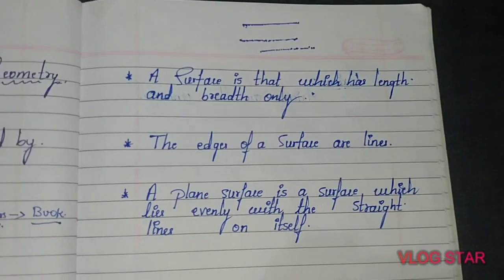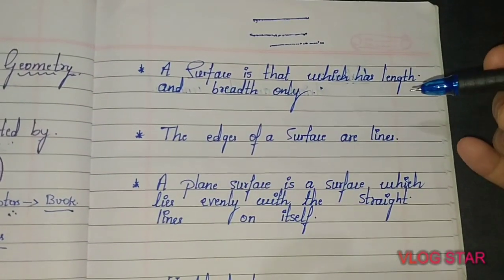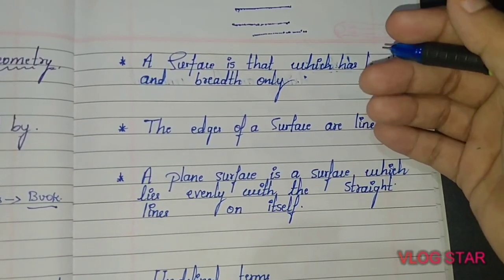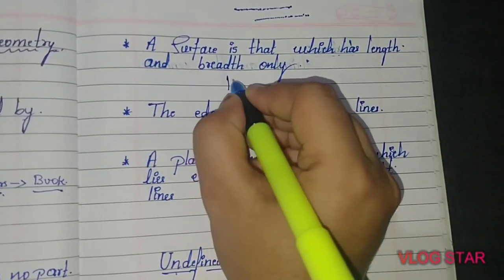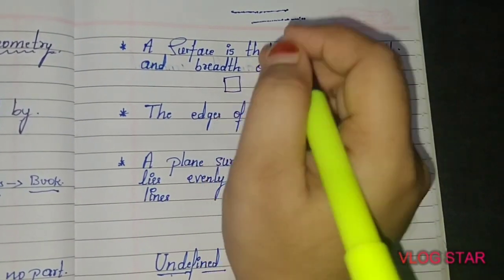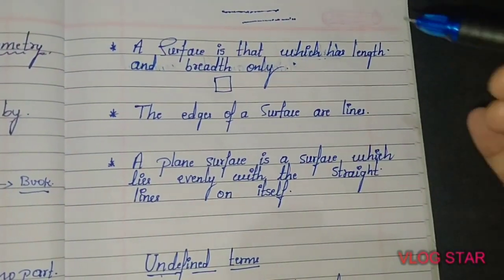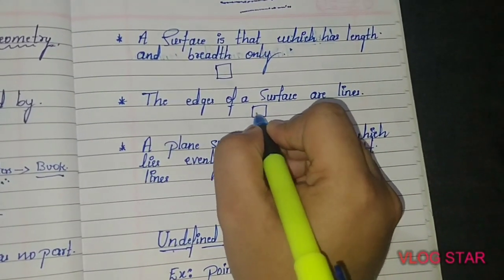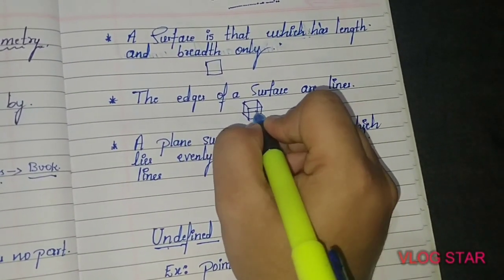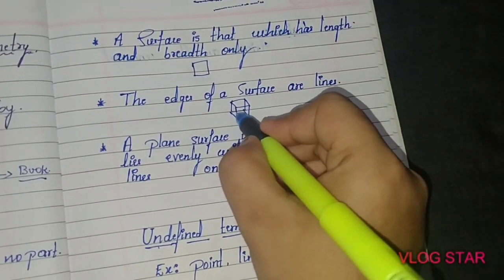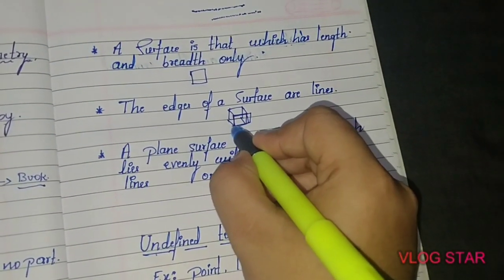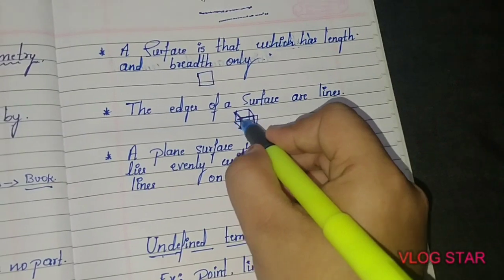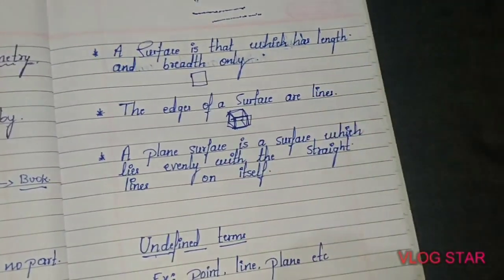Okay. So the next thing is what? A surface is that which has length and breadth only. I told you in the previous definition while explaining the solid, right? If you consider one surface, it has only length as well as breadth. Next, the edges of a surface are lines, isn't it? In that cube, if you consider this surface, all the edges are always lines. These edges are always lines.